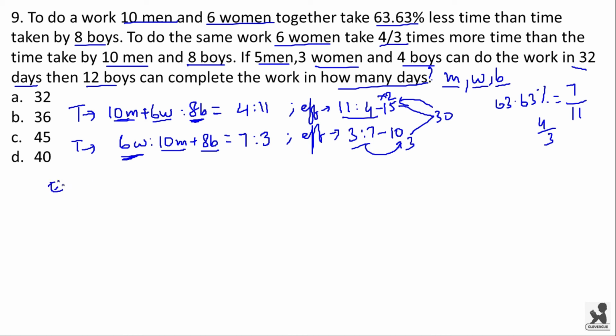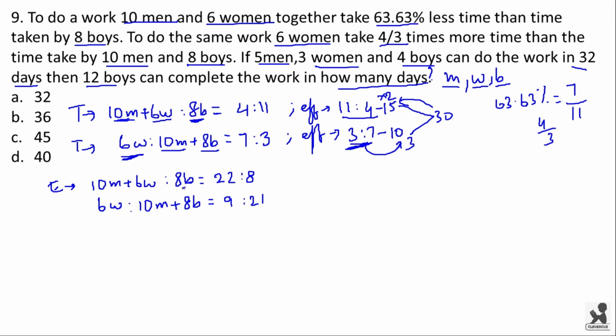Now we are writing the efficiency ratio over here. 10 men plus 6 women is to 8 boys will be equal to 22 is to 8. Similarly, the efficiency ratio of 6 women is to 10 men plus 8 boys will be equal to, here this ratio is multiplied by 3, so this will be 9 is to 21. See here 22 plus 8 is 30 and 9 plus 21 is also 30.